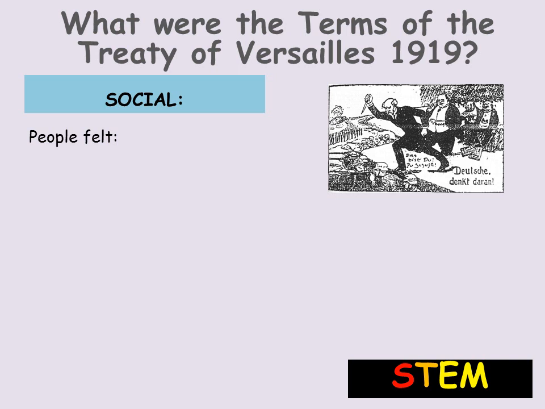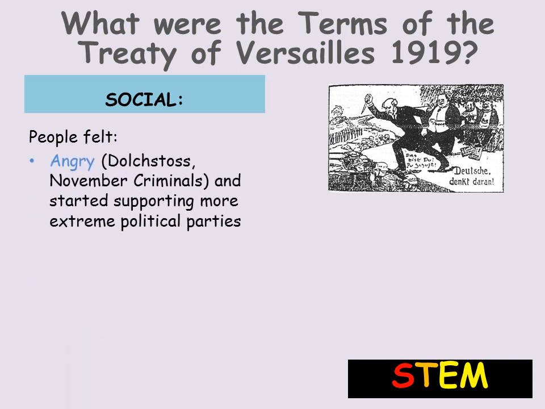Firstly, social. So social is all about how the people were feeling because of the terms of the treaty. People really felt angry. It's this whole Dolchstoß thing again. Again, here's another cartoon on the right-hand side. You can see the politicians are again literally going up behind the trenches in World War I and stabbing the army in the back. People felt angry that they'd gone ahead and done this. So people turned their anger into supporting more extreme political parties. So you had extreme left-wing and extreme right-wing parties springing up in this time period. People also felt betrayed. They really felt like Germany could have won. They felt like these politicians went behind their backs and agreed to something that no one wanted.